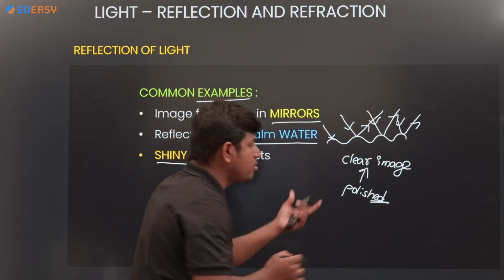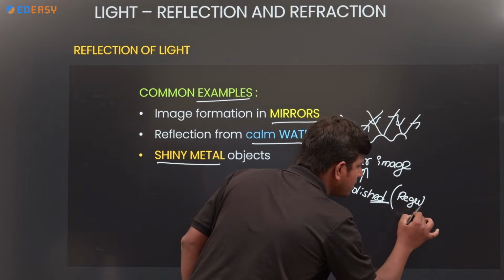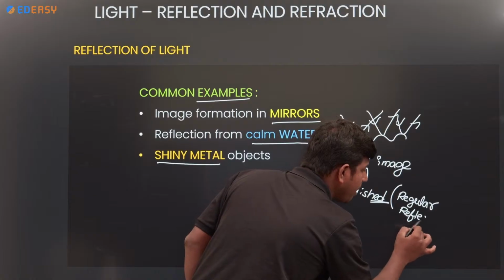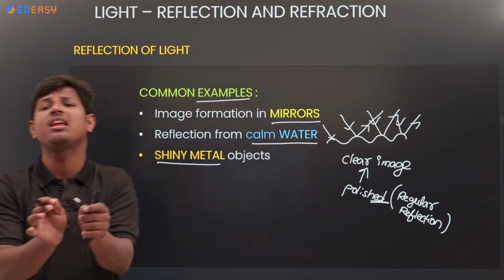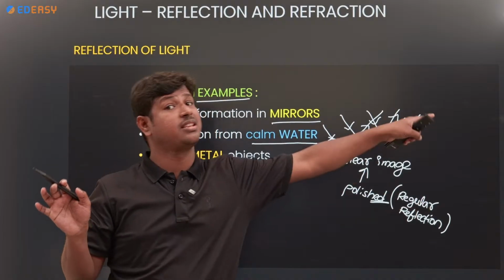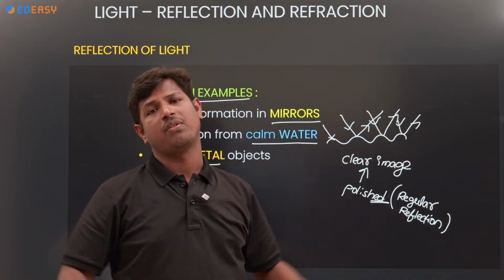Because of this polished surface, regular reflection takes place. Which type of reflection? Regular reflection. By regular reflection only, the image is very clear. By irregular surfaces, you will not get any type of image.